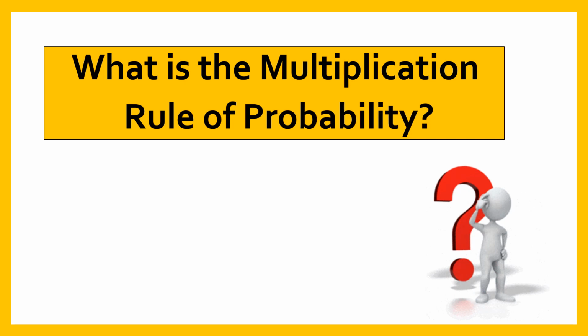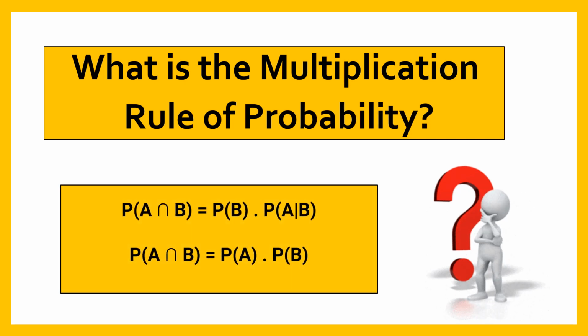What is the multiplication rule for probability? According to the multiplication rule of probability, the probability of occurrence of both the events A and B is equal to the product of the probability of B occurring and the conditional probability of event A occurring given that event B occurs. If A and B are dependent events, then the probability of both events occurring simultaneously is given by the first equation.